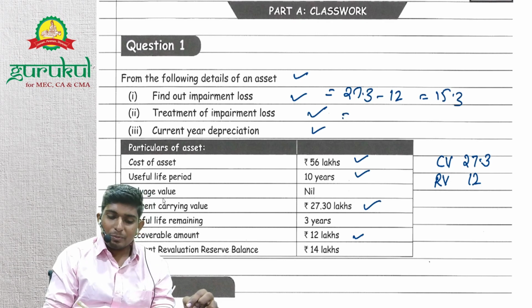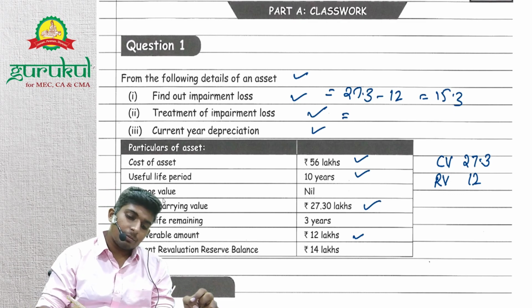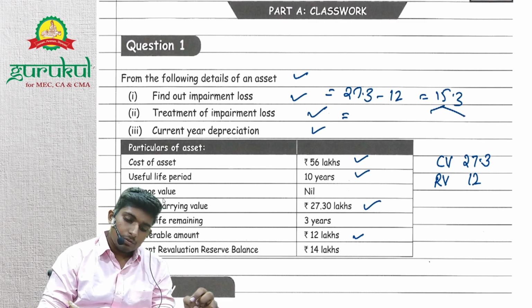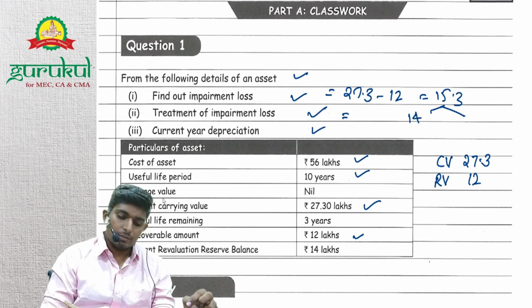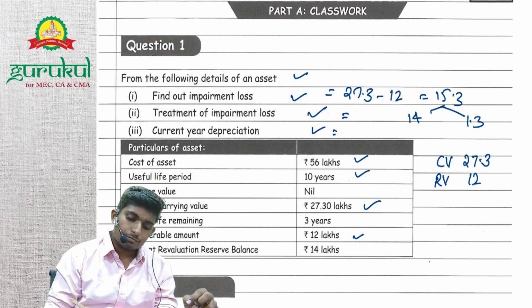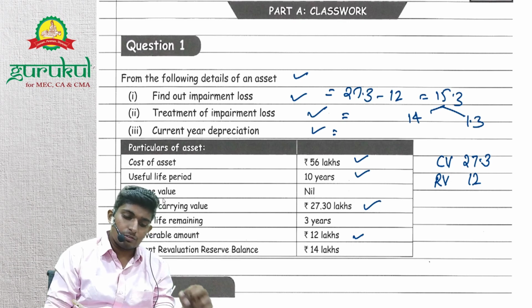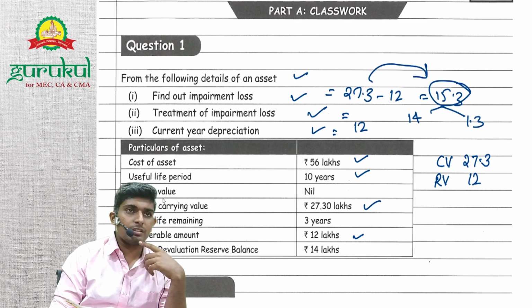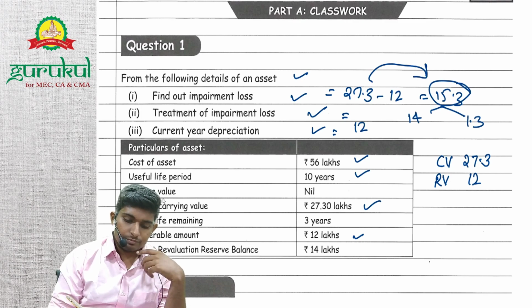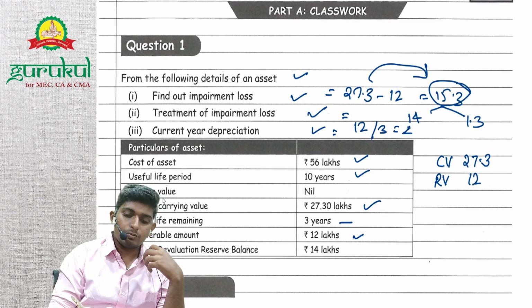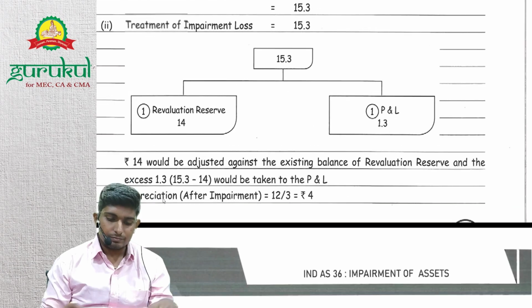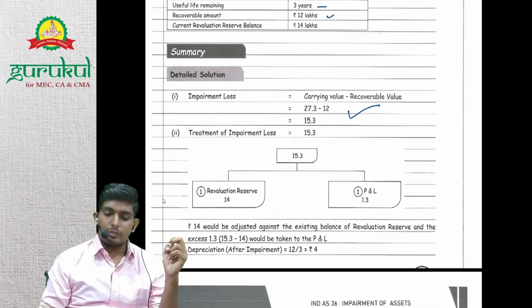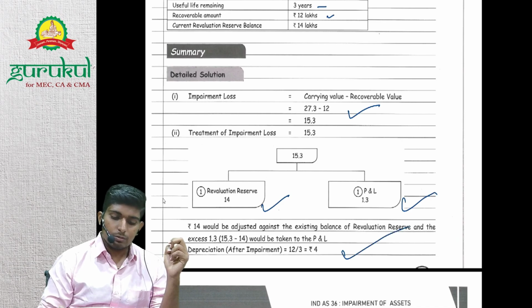Next, treatment of impairment loss. So 15.3: the 14 will be adjusted against revaluation reserve, and 1.3 will go to current year depreciation. What is the value now? Asset value after impairment will be 12, because impairment is 15.3; 27.3 minus 15.3 will be 12. Remaining life is 3 years. 12 divided by 3 is 4, right? Impairment loss 15.3: 14 will go to revaluation reserve, 1.3 to P&L, and 4 will be depreciation. Done.